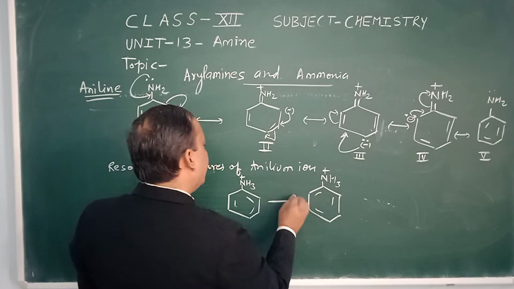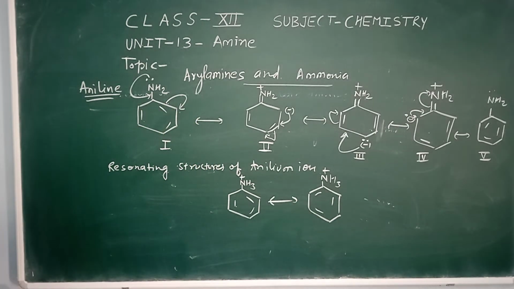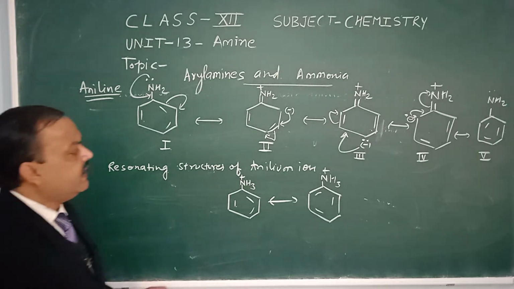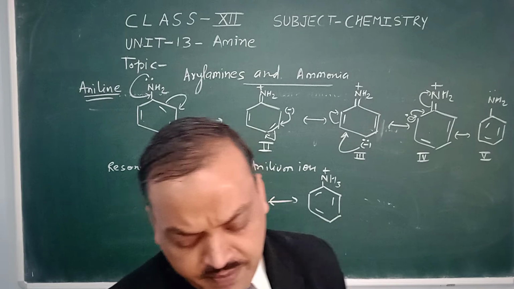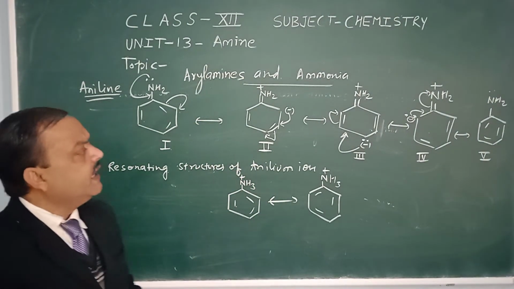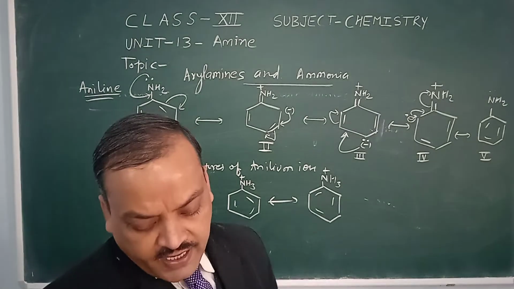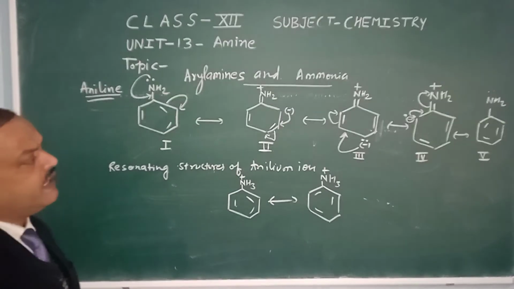So we have a comparison between aniline and the anilinium ion: two resonating structures are present in the anilinium ion and five resonating structures are present in aniline. Aniline is more stable in comparison to the anilinium ion.